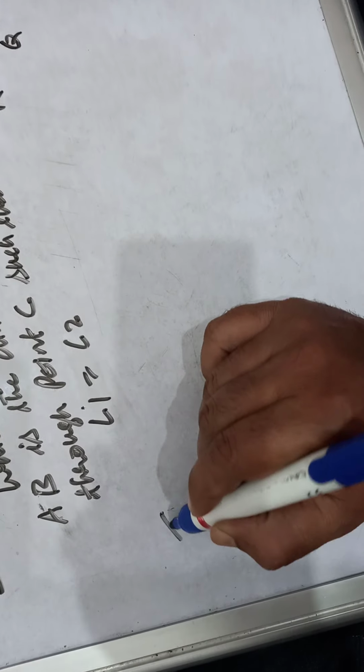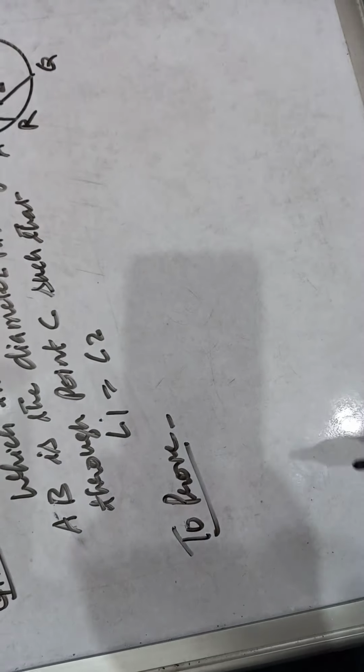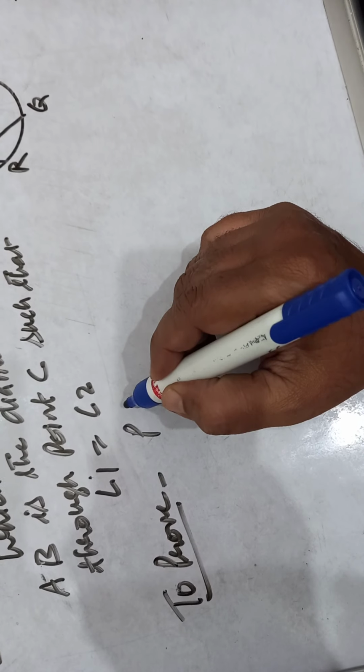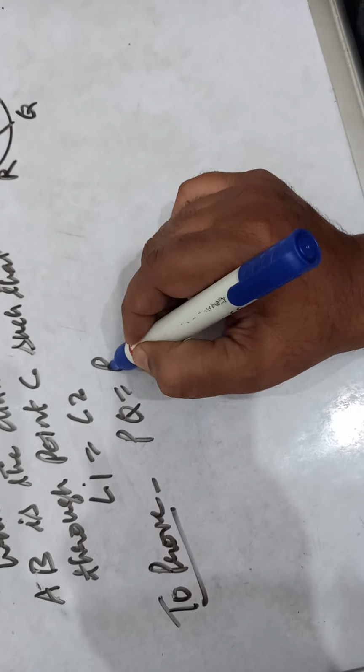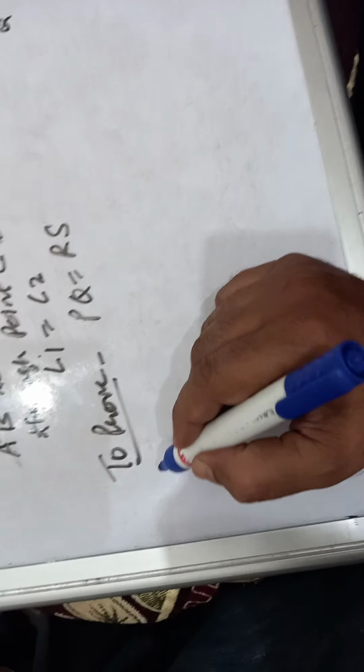Now, okay children, to prove. What we have to prove? We have to prove that the chords are equal, that PQ equals RS. Now some construction is required.